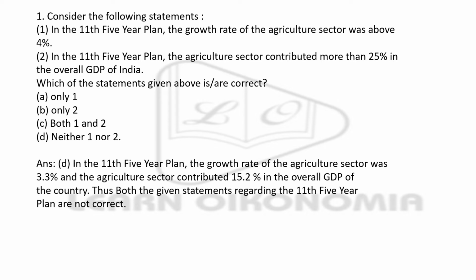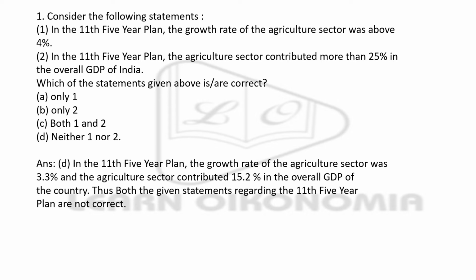In the 11th 5-year plan, the growth rate of the agriculture sector was only 3.3%, not 4%. And the contribution made by the agriculture sector to the GDP was only 15.2%. It is written here in the question as 25%, so it is not 25%. The right answer is 15.2%. That means both the sentences given here are wrong.